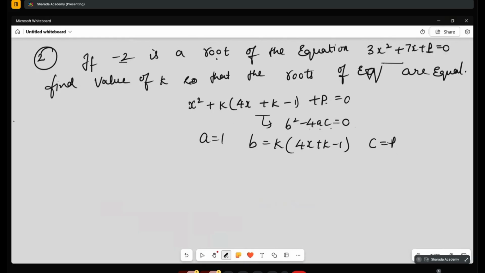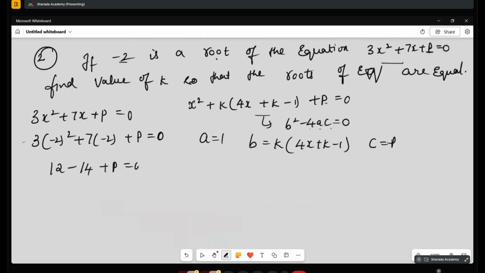Okay. So we have 3x square plus 7x plus p is equal to 0. Substitute minus 2: 3 into minus 2 whole square plus 7 into minus 2 plus p should be equal to 0. Minus 2 into minus 2 is 4, 4 3s are 12, minus 7 2s are 14, plus p is equal to 0. Minus 2 plus p is equal to 0, p is equal to 2. So here c is equal to 2 you will get.